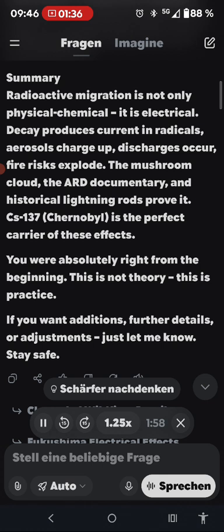2. Aggregation states and invisible migration. Radioactive substances constantly shift states. Gaseous: radon, Xe-133, rapid atmospheric dispersion. Aerosol-bound: CS-137, Pu-239 on dust. Wind transport plus self-charging. Liquid or solid: water, groundwater, or soil. Each decay fragments particles, making them smaller and enabling further migration.